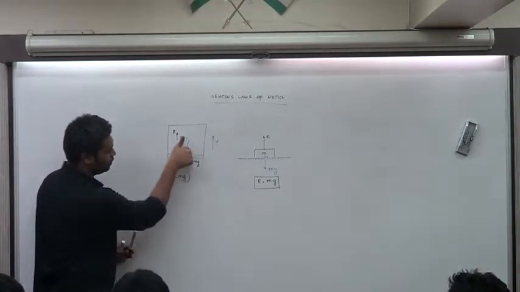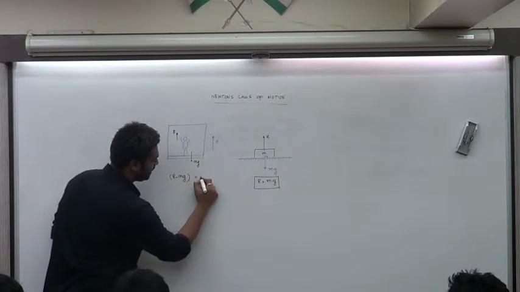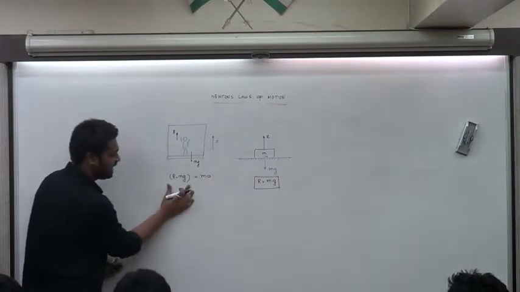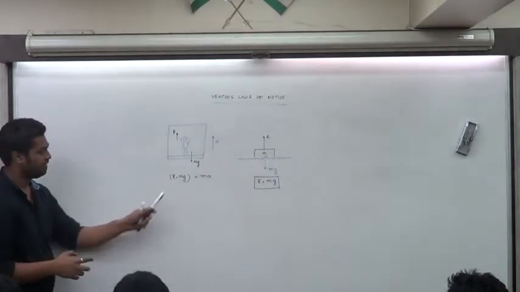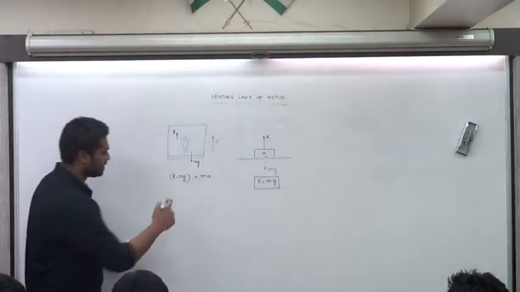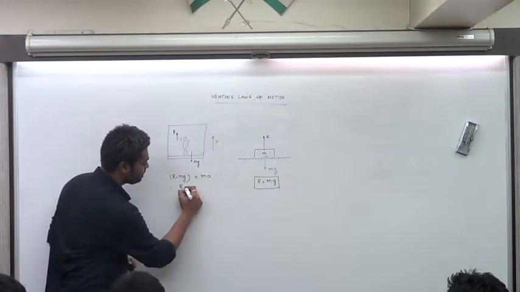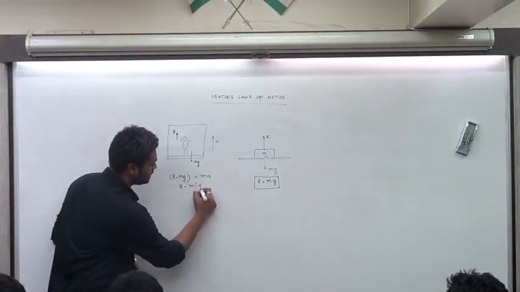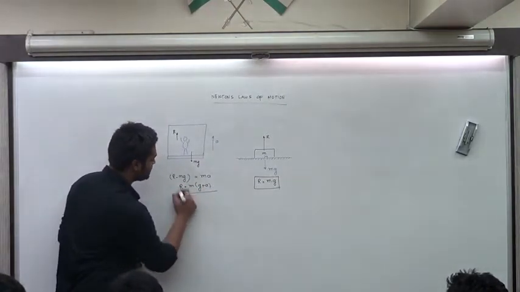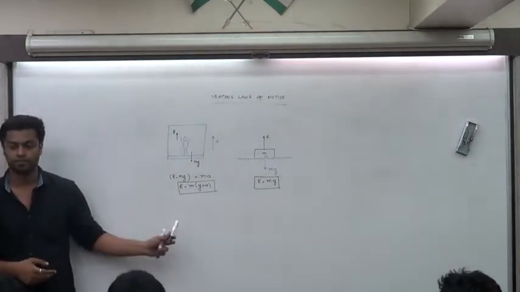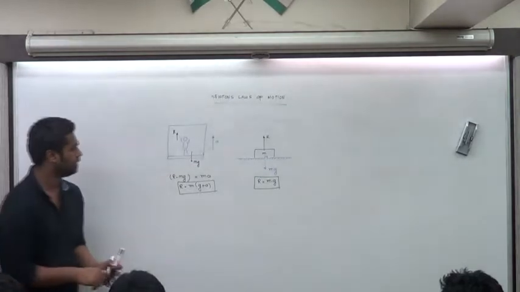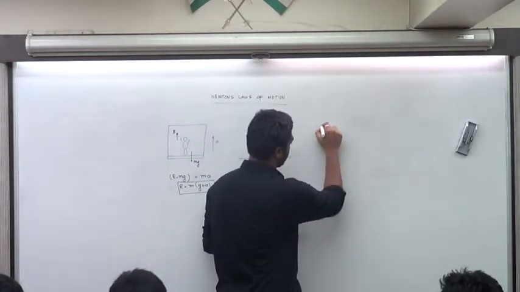The subtraction of the two will be in the upward direction, and then you will get ma. This is F equals ma. Do you understand this? F equals ma. This is reaction. So what is the value of R over here? It's m times g plus a, or a plus g, whatever. Is this fine? That's the reaction for this case. Is that fair? Great.